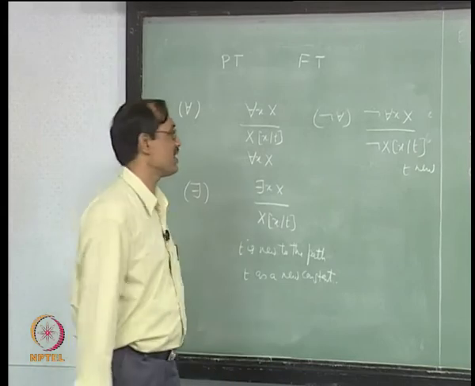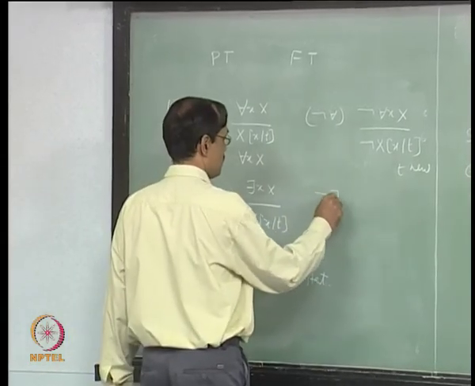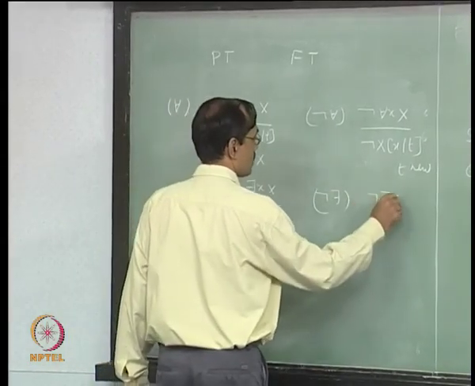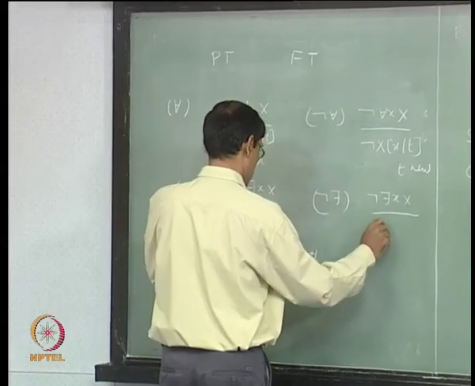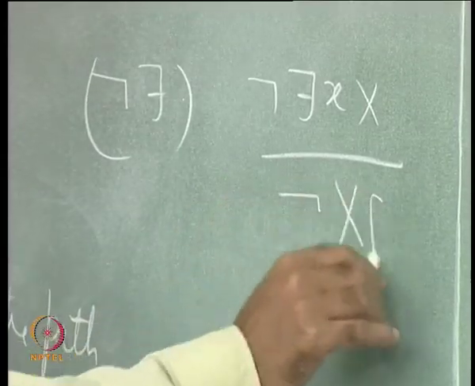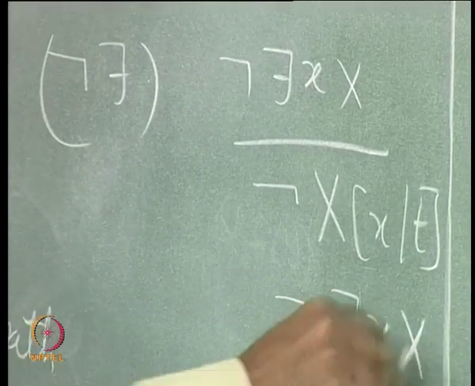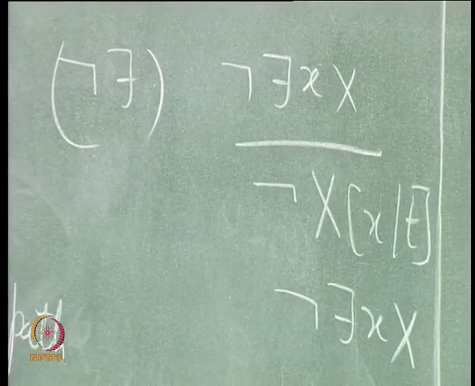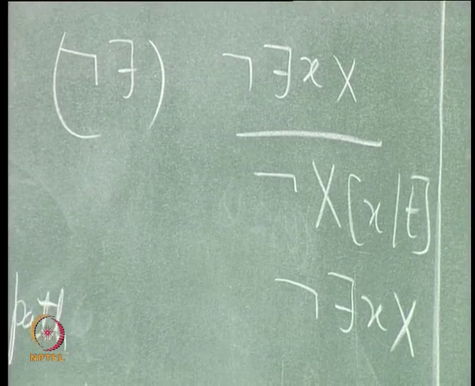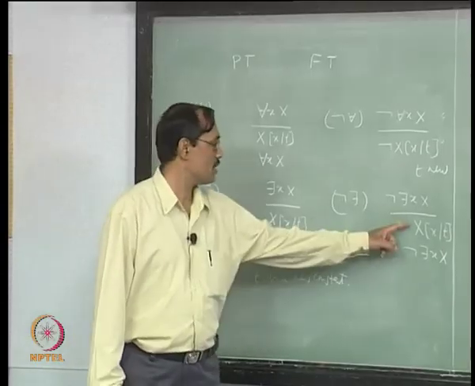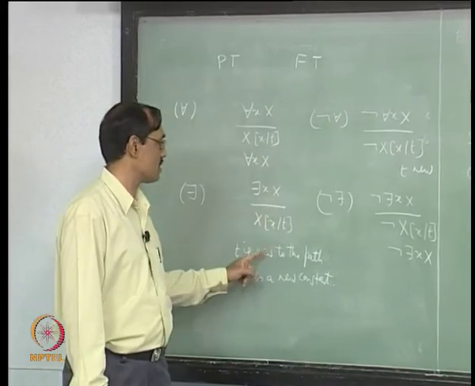So, it will proceed this way. Then we have not there is, which says not there is x from which you get not x by t for any term t, and also repetition of the formula, it can be used once more. So, these two are really universal rules, these two are existential rules.